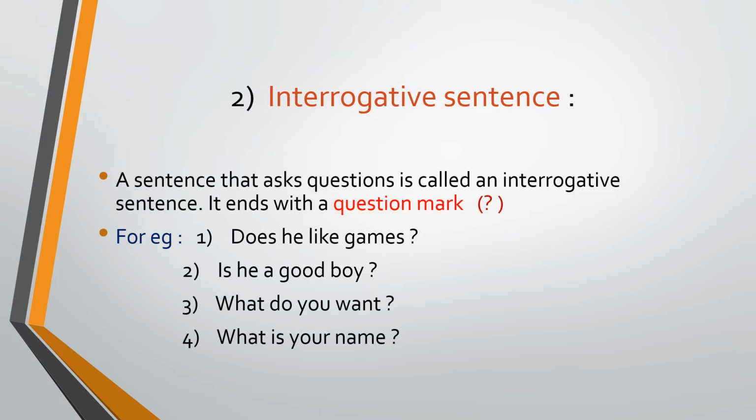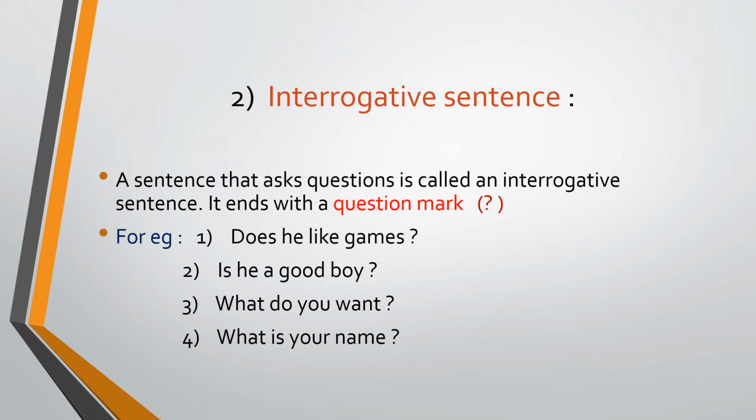We are talking about various types of sentence. If you want to know the time and you do not have a watch or something, then you will ask, excuse me, what's the time? When do you get up? So you can ask various types of questions. That question type sentence is known as an interrogative sentence, and this sentence ends with a question mark.